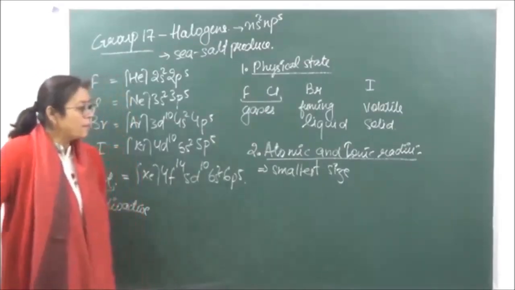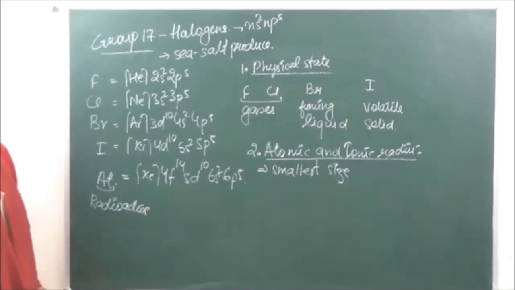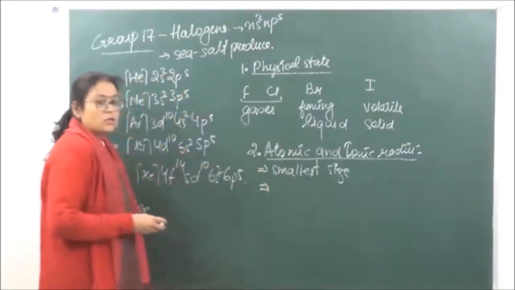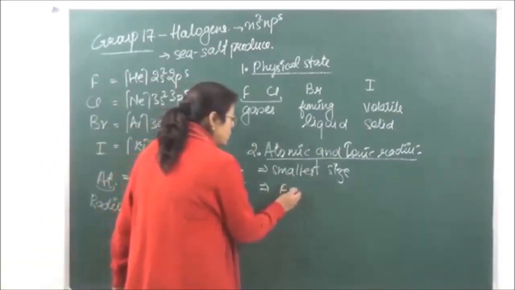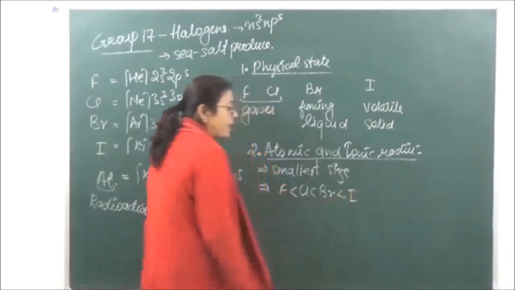ठीक है? फिर यहाँ पे smallest size तो ये है, but as we are going down the group, what is going to happen? The size is going to increase. So fluorine is going to have the smallest size, then chlorine, then bromine, and then iodine.